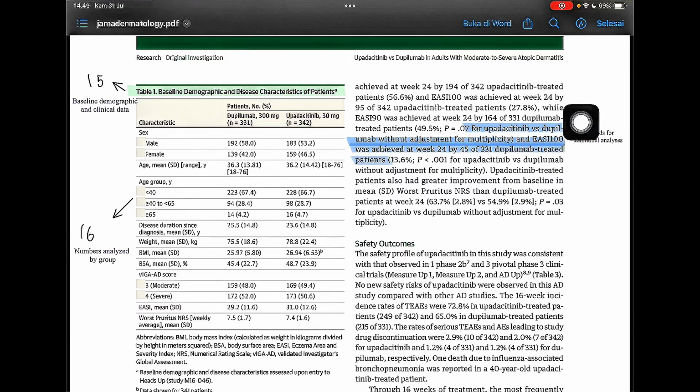In 12B, for upadacitinib versus dupilumab without adjustment for multiplicity, EASI 100 was achieved at week 24 by 45 of 331 dupilumab-treated patients. This is a method for additional analysis. In point 16, number analyzed by group.